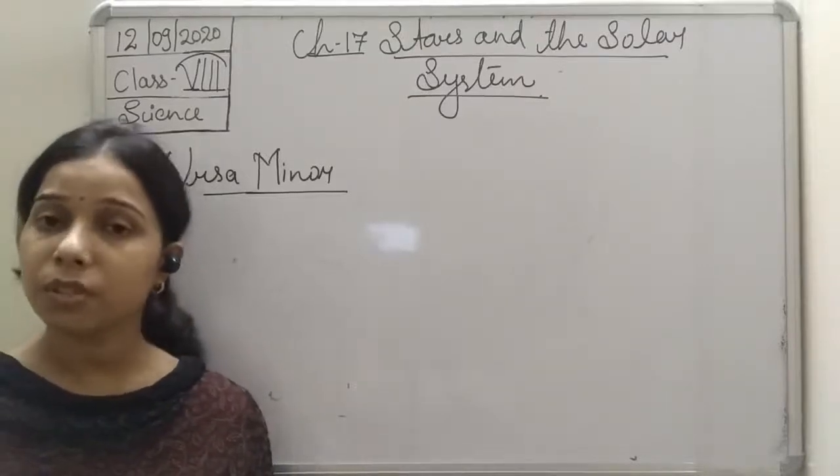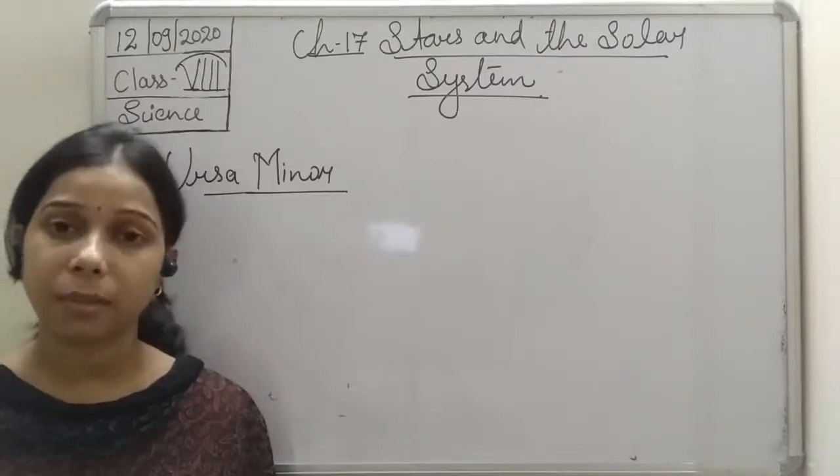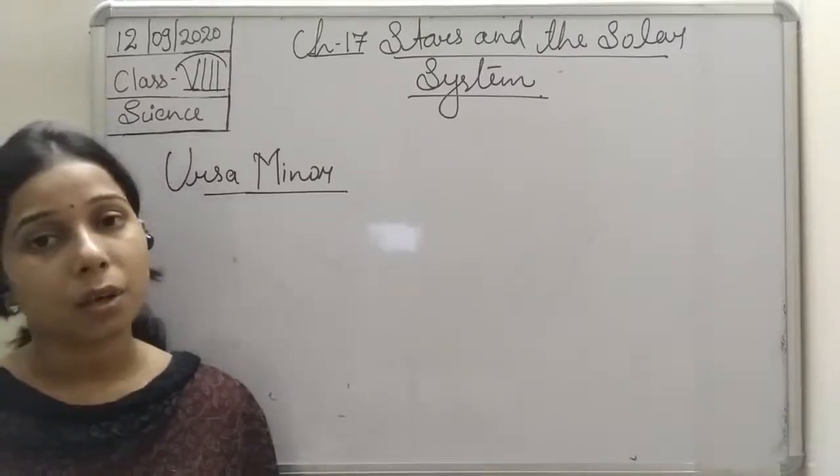Unlike the Ursa Major, which is very easily recognizable, Ursa Minor is not very easily recognizable.